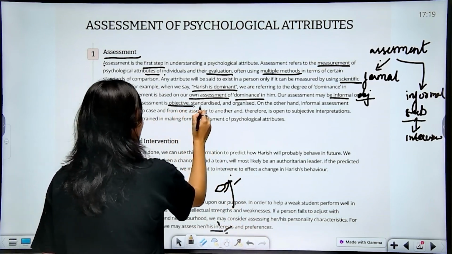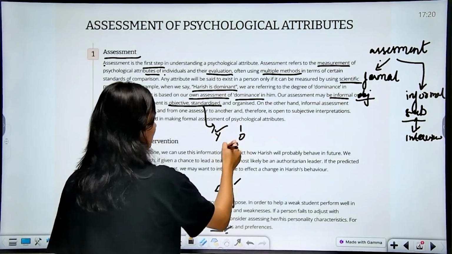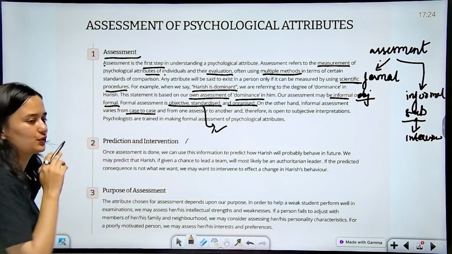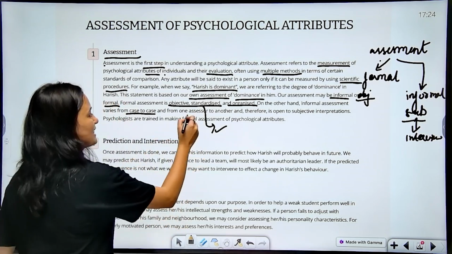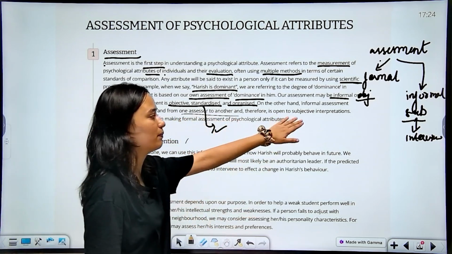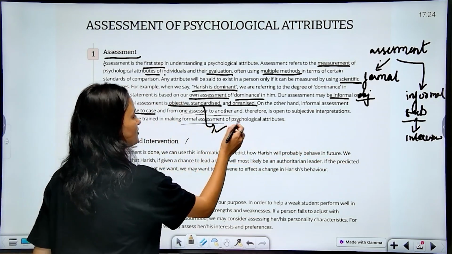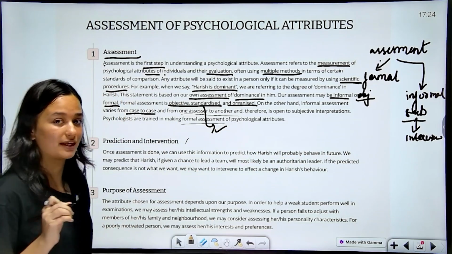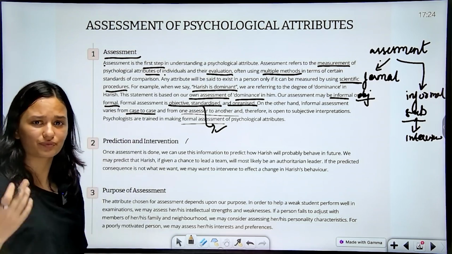Formal tests are objective and standardized. Standardized, what does it mean? If it is correct, you will get 1 mark or whatever marks that question is worth. If it's wrong, you will not get any marks. And it is organized. On the other hand, informal assessment varies from case to case, as we understood from the example of an interview, and from one assessor to another, and therefore is open to subjective interpretations. Psychologists are trained in making formal assessment of psychological attributes, meaning they take the help of scientific methods and they look for verifications as well as proofs to support their claims.